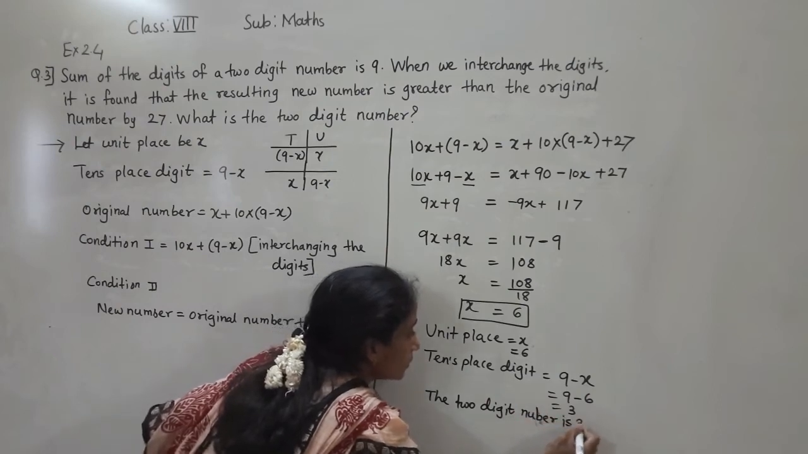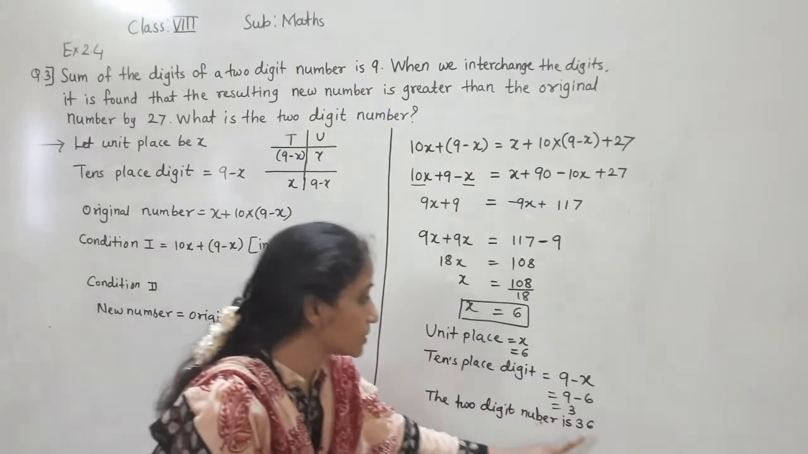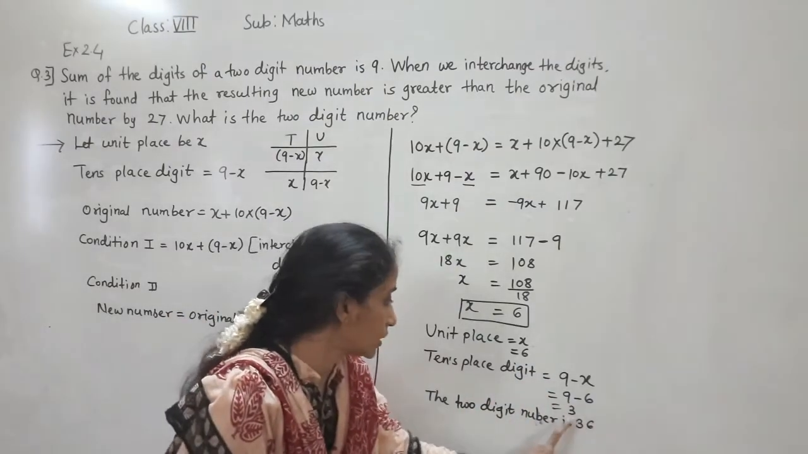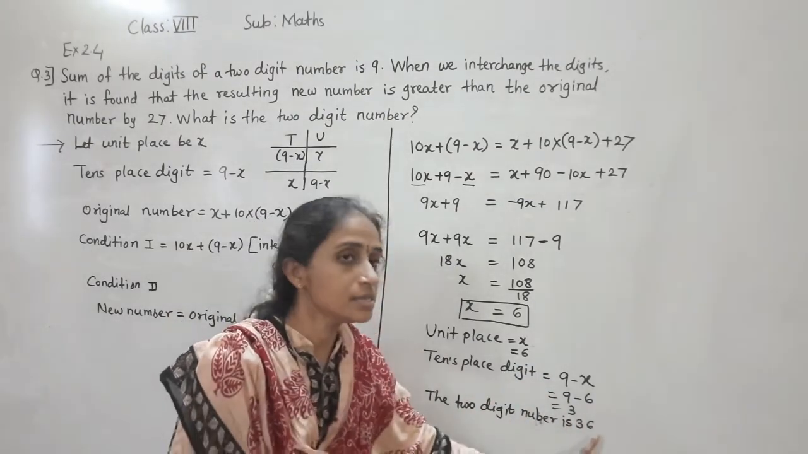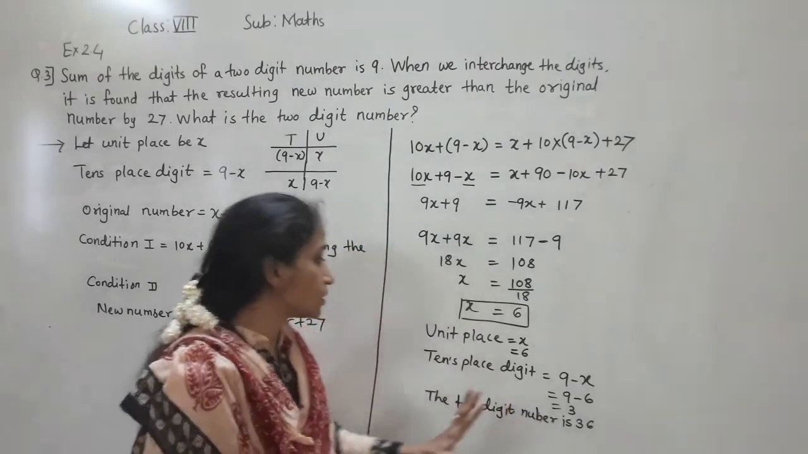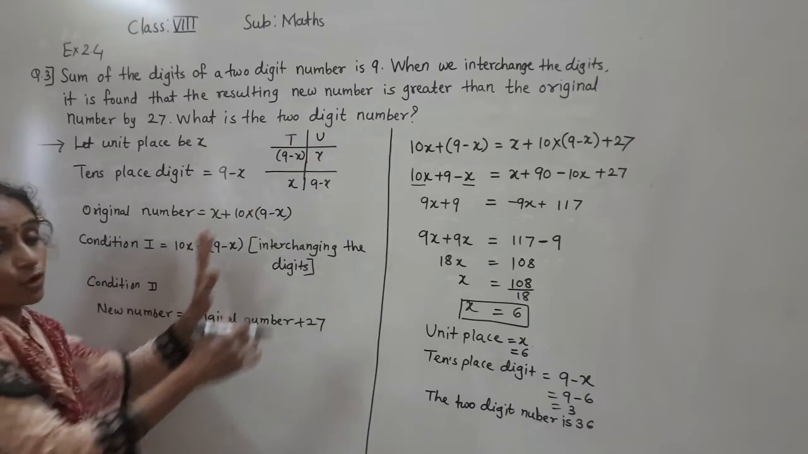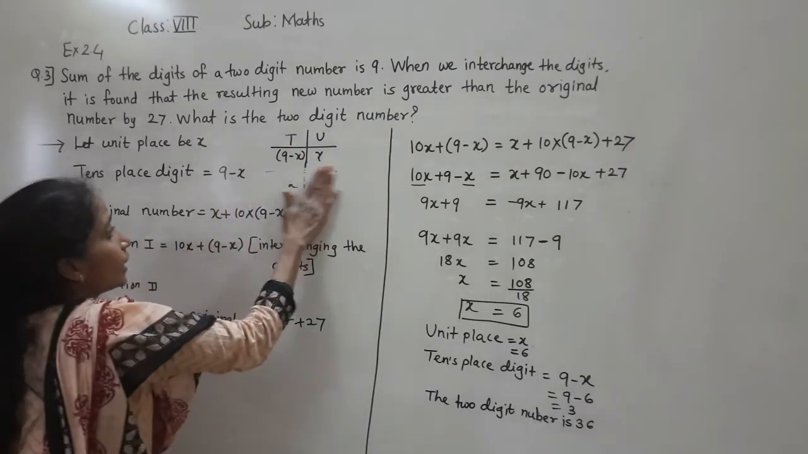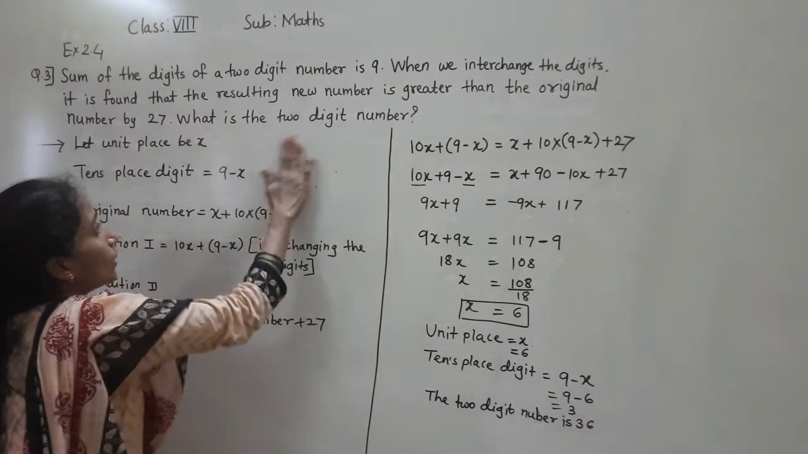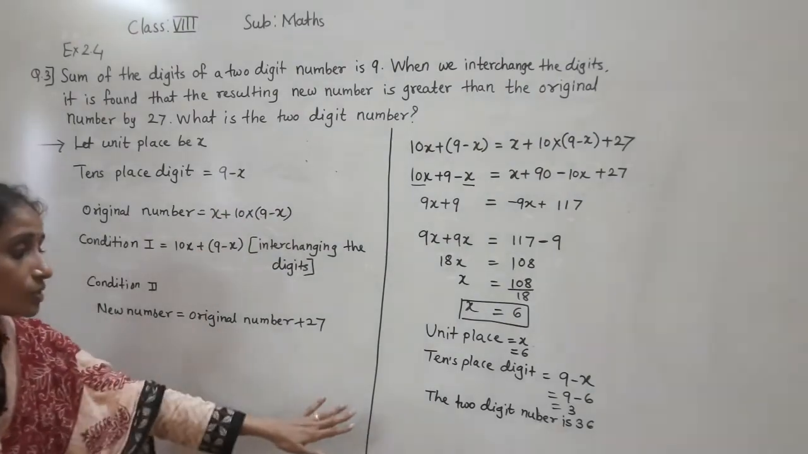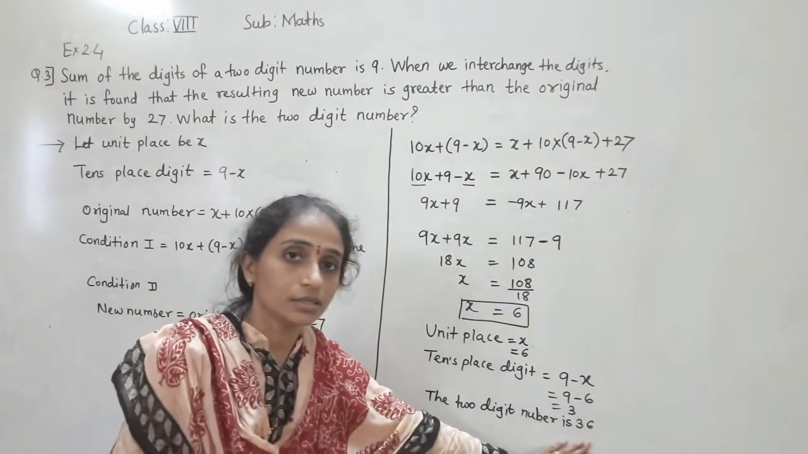The number is 36, because the unit place is 6 and the tens place we got is 3. So the 2-digit number is 36. This is just proof work, which I have explained for your understanding. You can erase this afterwards. So the 2-digit number is 36.